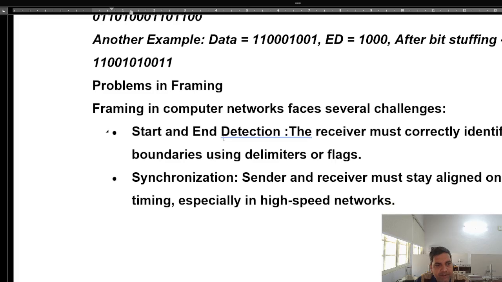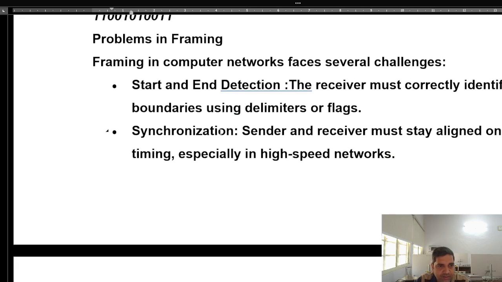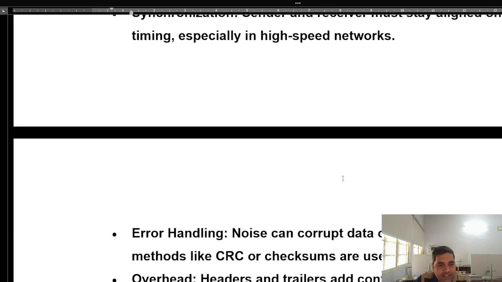Now, problems in framing. What are the problems in framing, students? Framing in computer networks faces several challenges. One is start and end detection: the receiver must correctly identify the frame boundaries using delimiters or flags. Another is synchronization: the sender and receiver must stay aligned on frame timing, especially in high-speed networks.